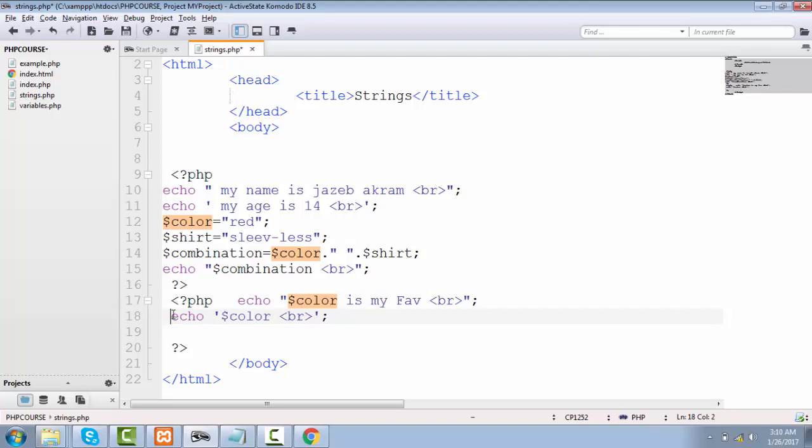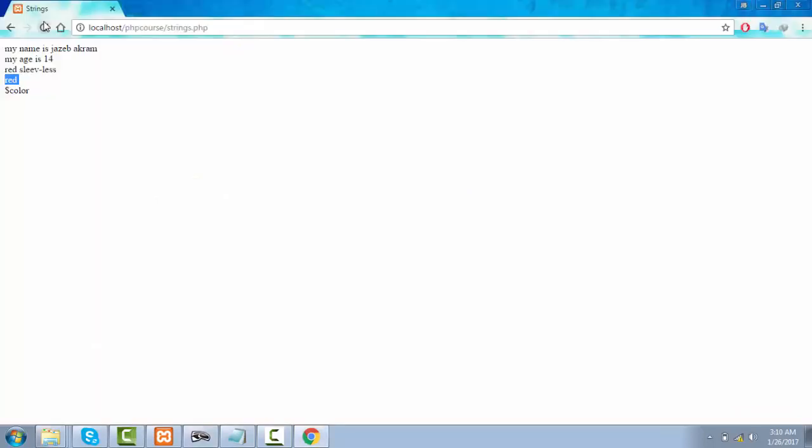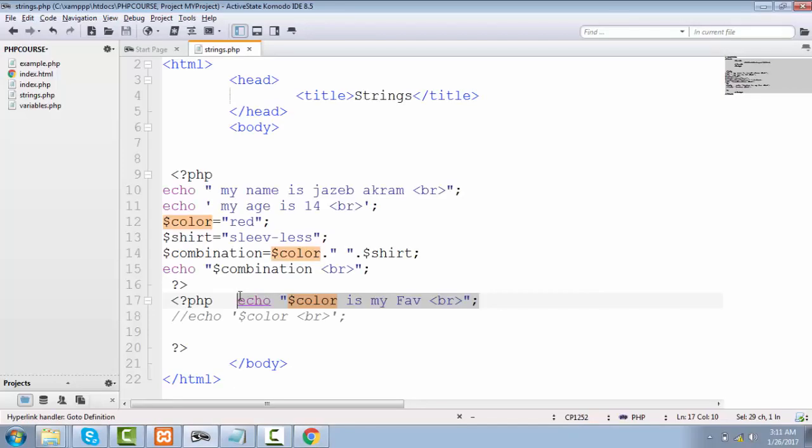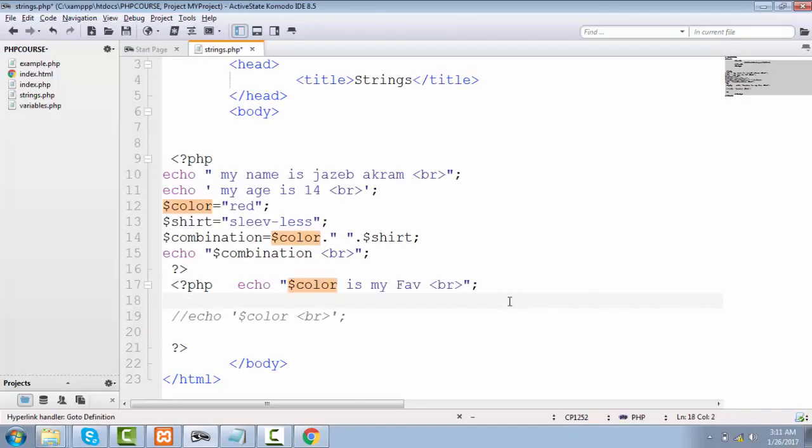But before doing that, let's just comment it. Let's save this one out. Now I have this variable, then I have this simple text in our double quotation, meaning we have this simple string. Save this one out. See, red is my favorite. Now let's copy this whole line from here and paste it right after it.